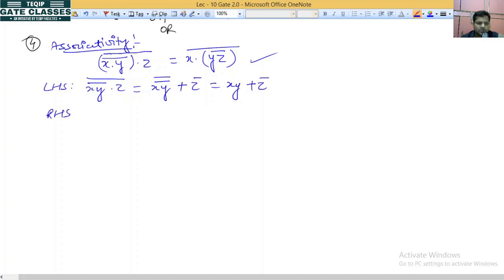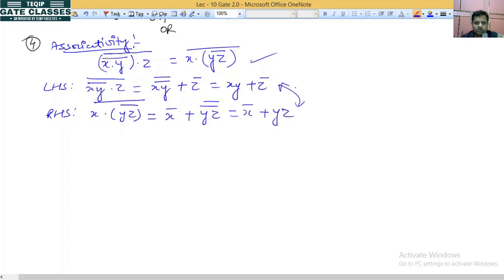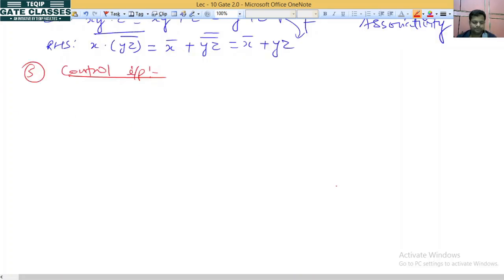Now go for the RHS. It will be x dot (y z)bar whole bar, which is equal to x bar plus (yz) double bar. It will be x bar plus yz. Are both same or not? No, both are not same. So that's why it does not obey associativity. Okay na? It does not obey associativity.